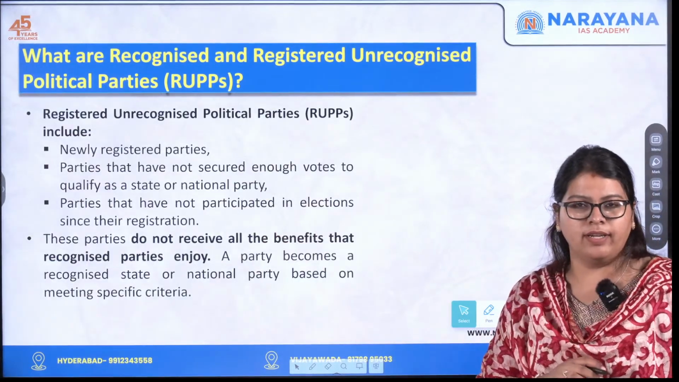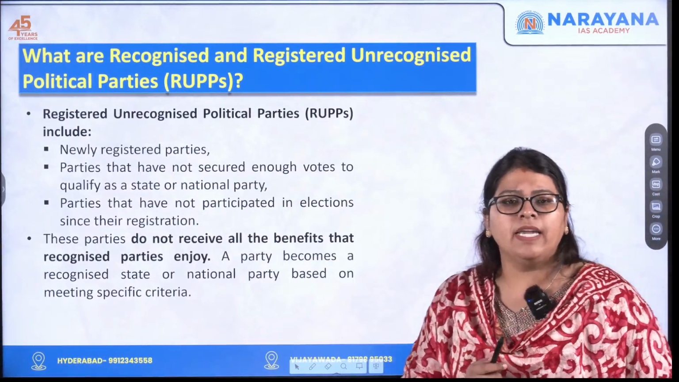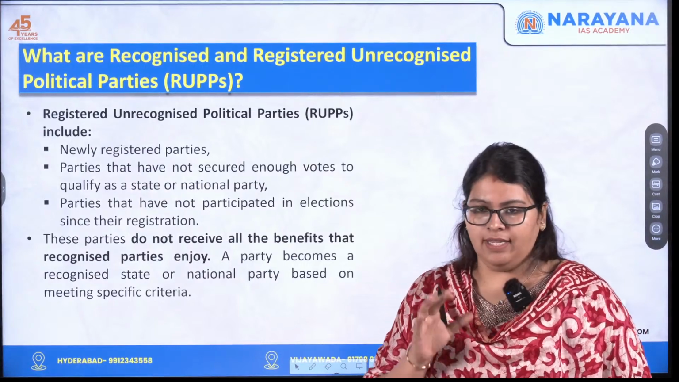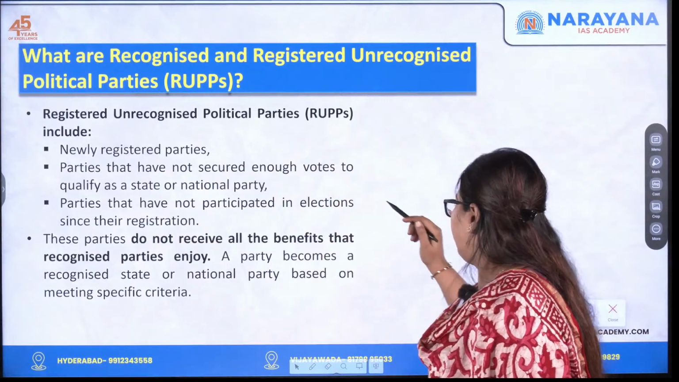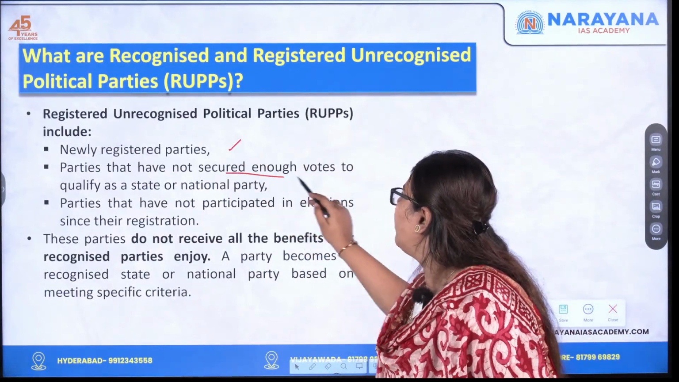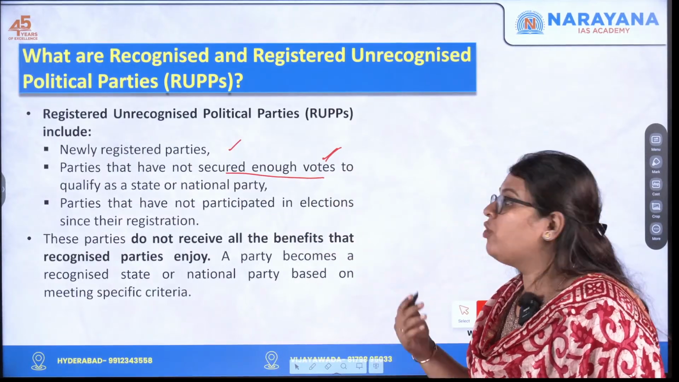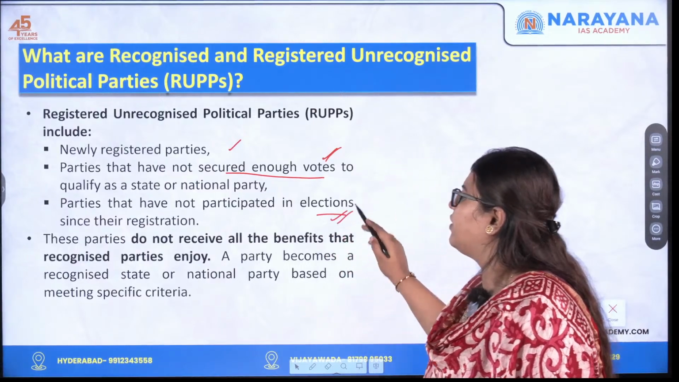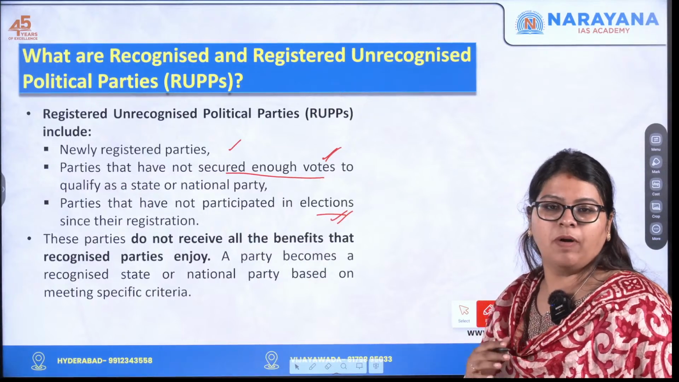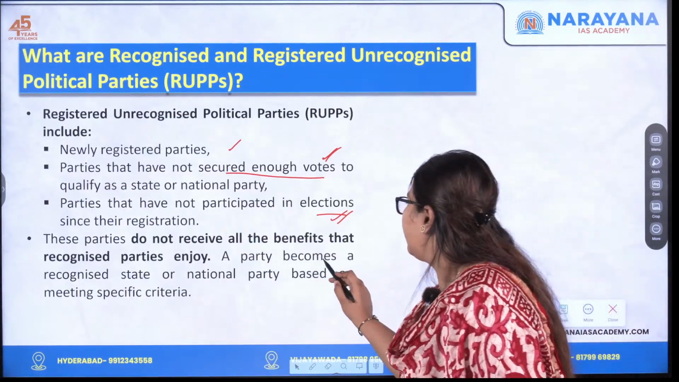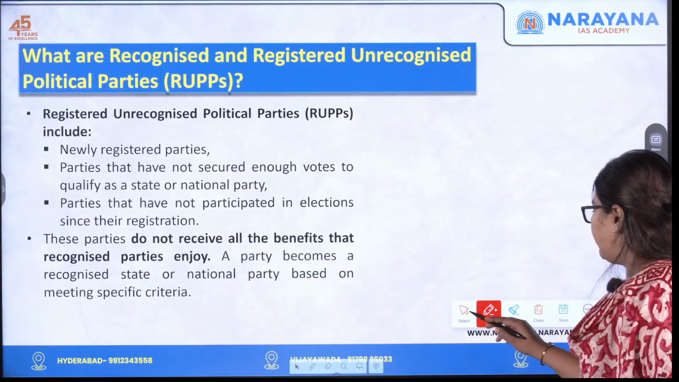We actually saw what are recognized parties, but there are certain parties which are registered with the Election Commission of India, but they are not recognized. Who are they? These are nothing but newly formed parties, that is newly registered parties. Parties that have not secured enough votes to qualify as a state or a national party, or the parties that have not participated in the election since the registration. These parties do not receive any kind of benefits that the recognized parties actually enjoy, and a party becomes a recognized state or national party based on meeting specific criteria. This we've already seen, okay?